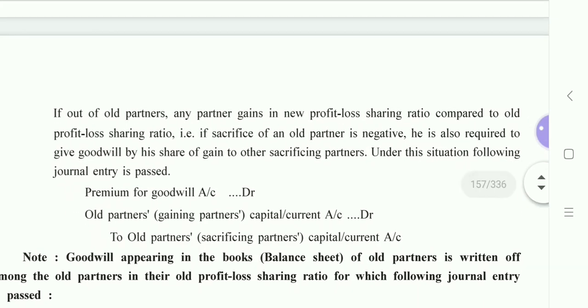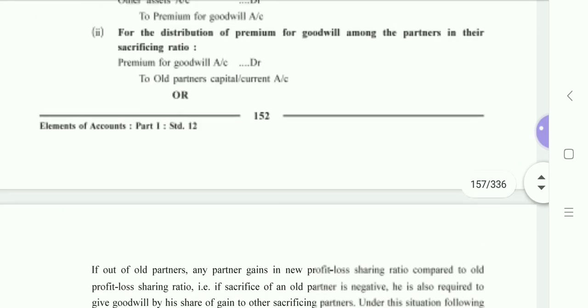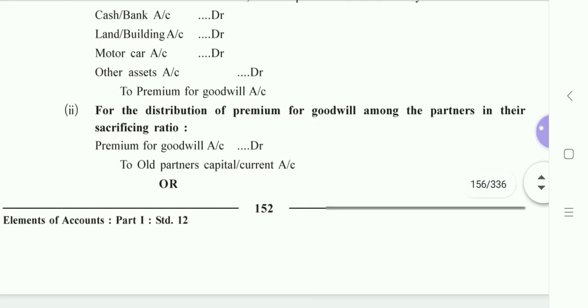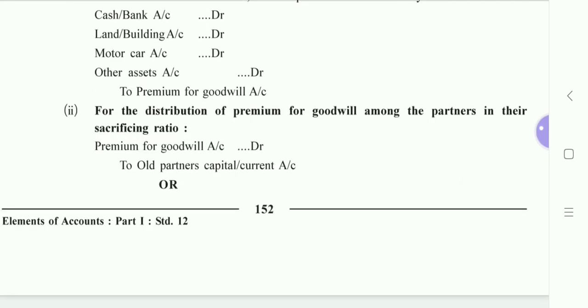Now, there is an option here. As we know, they've highlighted a point that whatever amount of goodwill has been brought by the new partner will be given to the old partners in their sacrificing ratio. Now, if you remember, while solving the sums of chapter 4, or say the short sums of chapter 5, which I haven't explained, and I said that I'll be explaining it along with the long sums.